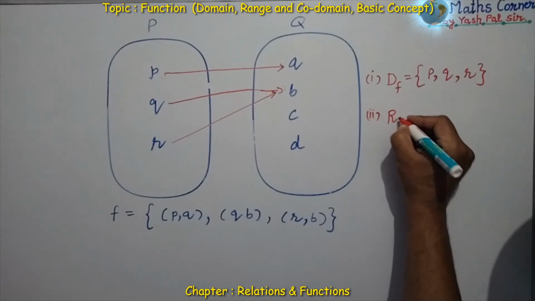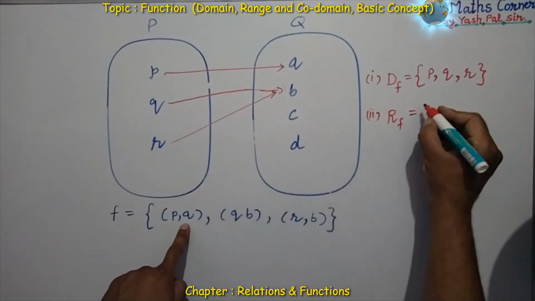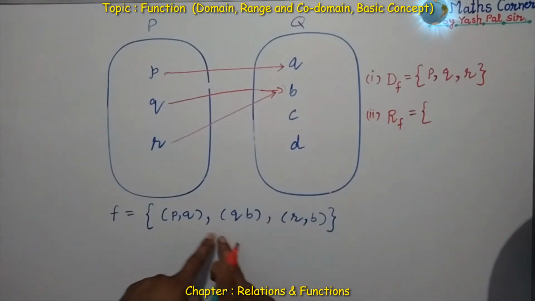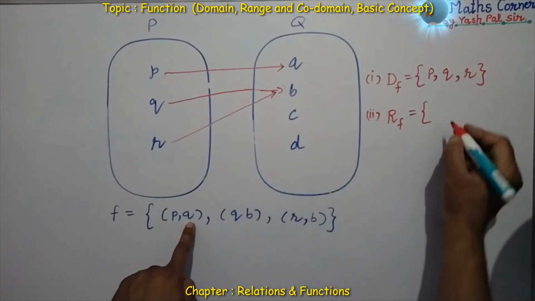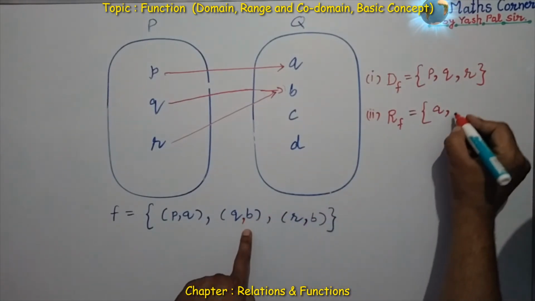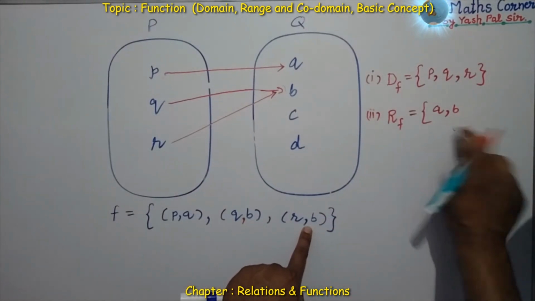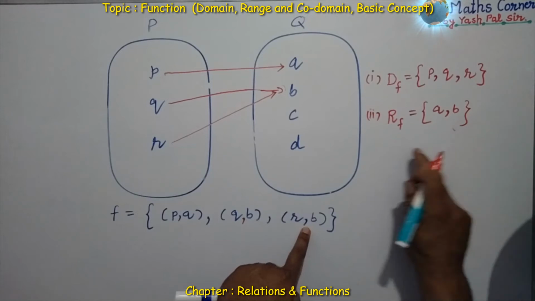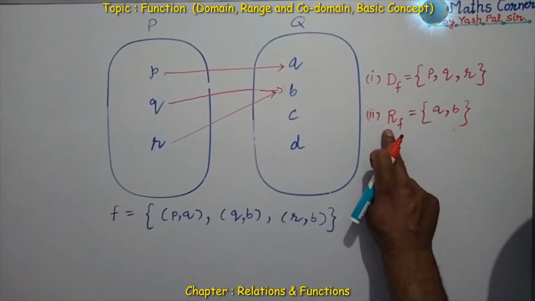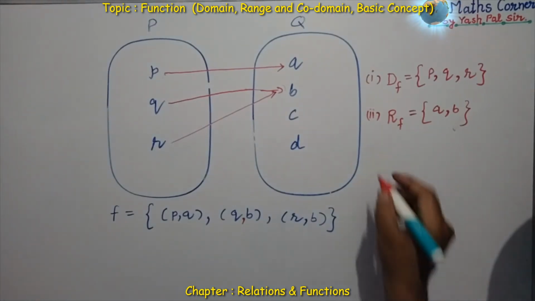Second is, what is range? Range of the function, this way we write. Range means the collection of all second elements of the ordered pairs of the function. Here we have A, comma B, comma again B. No need to repeat this B again. So A, comma B. This is the set. This set is called range of the function.